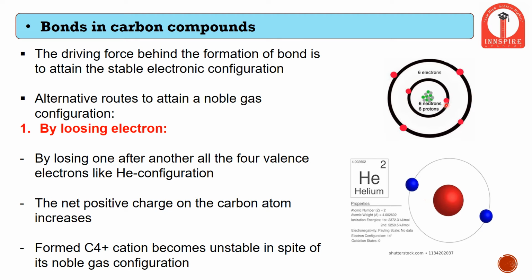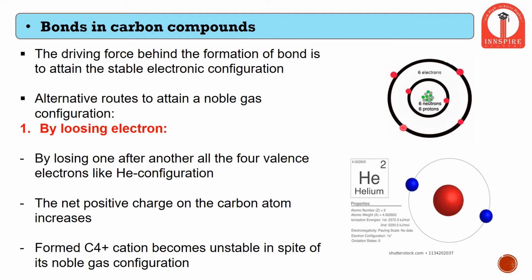Therefore, instead of accepting 4 electrons, the carbon atom might decide to lose these 4 electrons such that at the end only 2 electrons are left, which will be the same as the helium noble gas. But there is a problem.